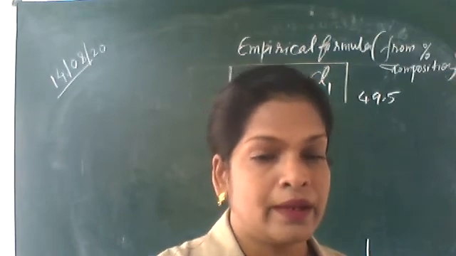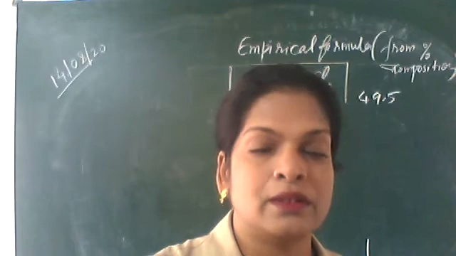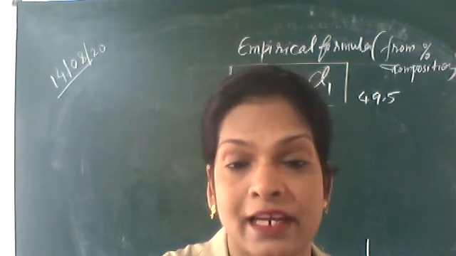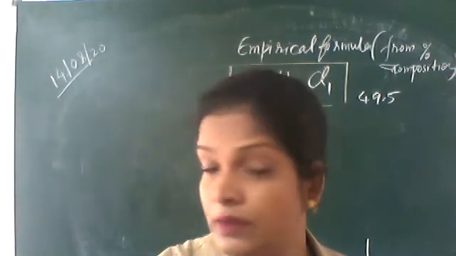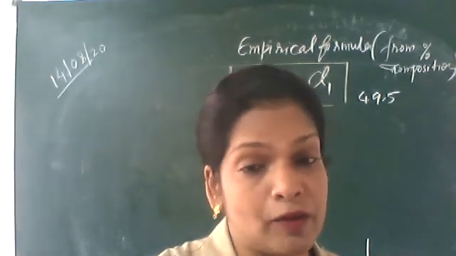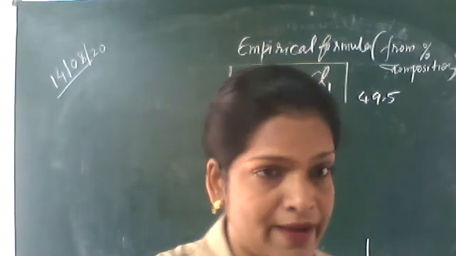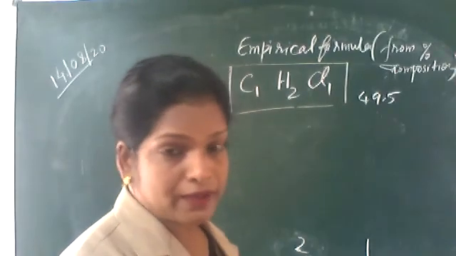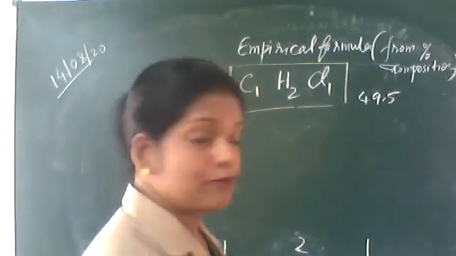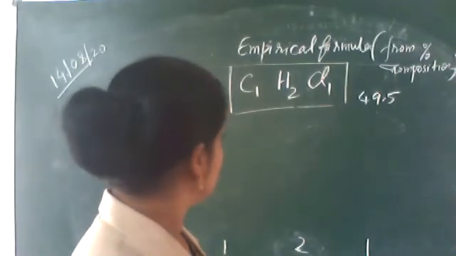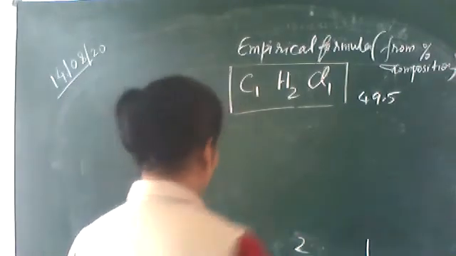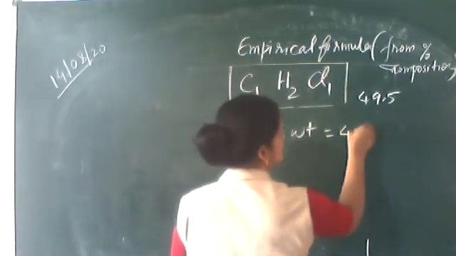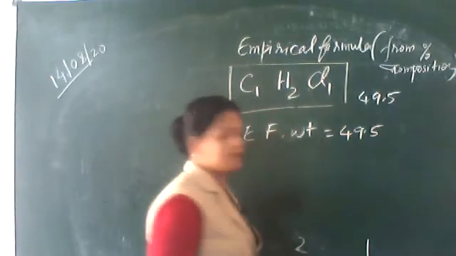So remember, empirical formula will give you the smallest whole number ratio between the various elements. In molecular formula, there may be common factors. All right. Just now we have found out the empirical formula from different percentages. Now you have found out the empirical formula weight as 49.5.